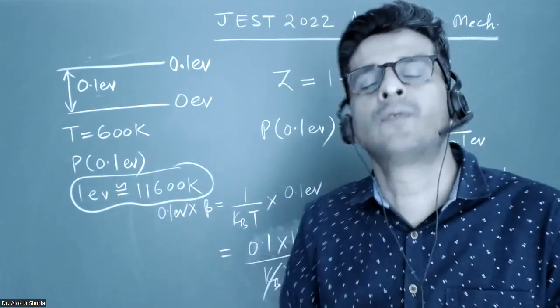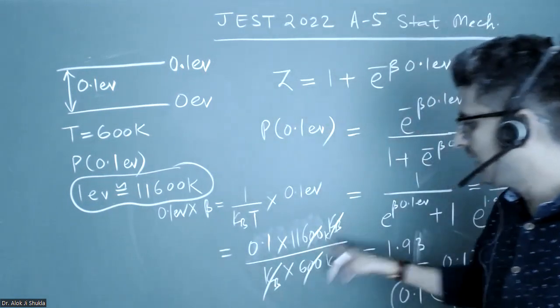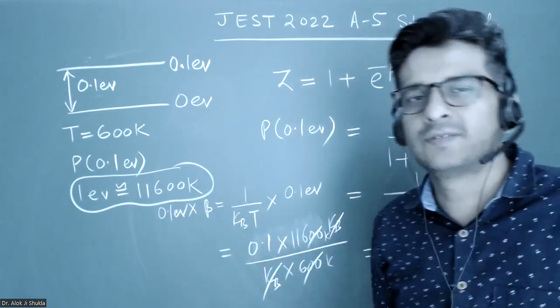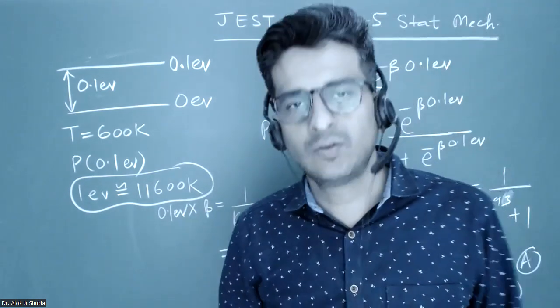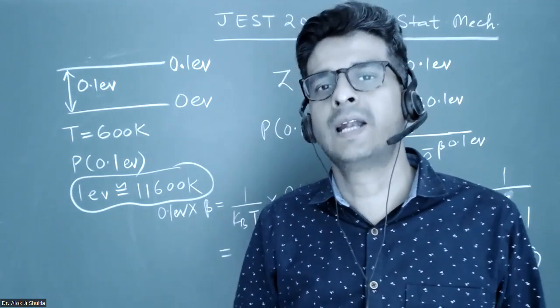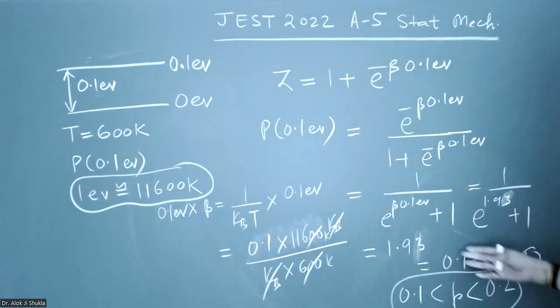So obviously you have to multiply it by the Boltzmann constant. That's why I have multiplied it, and then the Boltzmann constant got cancelled. So this conversion is very important, just to avoid using the Boltzmann constant. The Boltzmann constant will be cancelled and you will get easy numbers. And after this, you can use calculators, obviously, and then this will be the correct option.